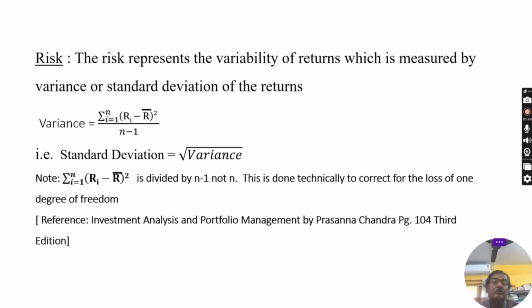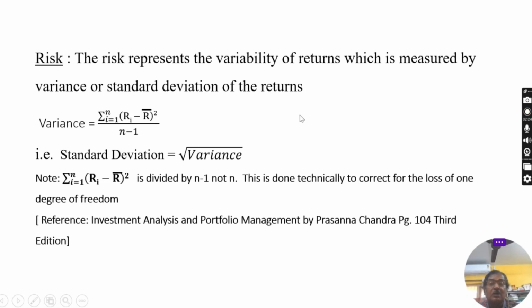From here I am going to discuss risk. What do you mean by risk? Risk is nothing but the variability or volatility of returns, which is measured by variance, that is, standard deviation. What is the formula for finding out the variance? That is shown here. This is the formula.